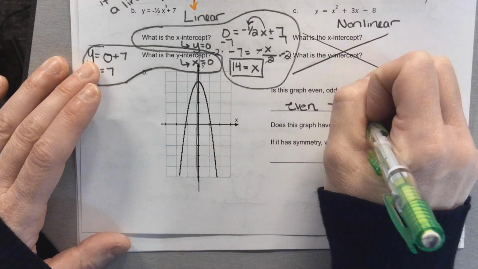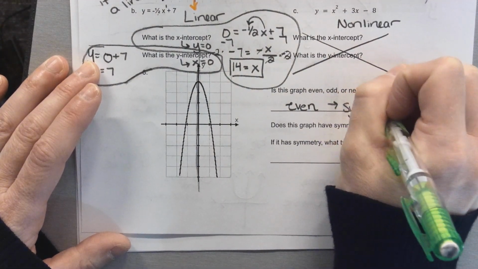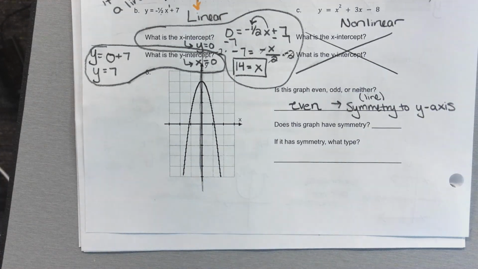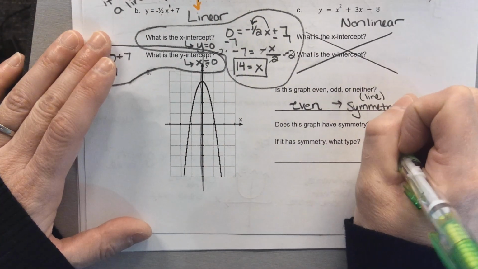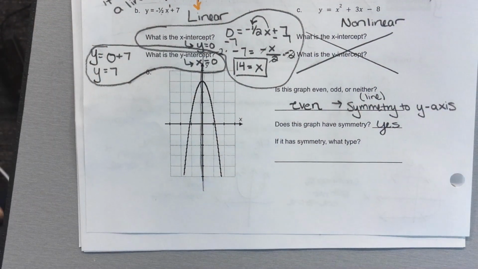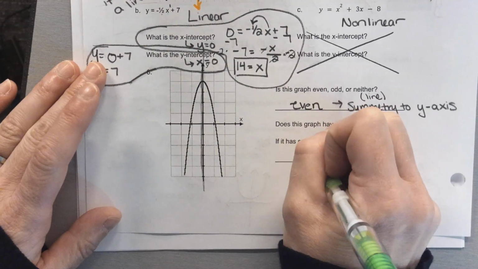So does the graph have symmetry? First of all, yes, because it looks the same on both sides. We can cut it in half and it looks the same. And then what type of symmetry? Line symmetry.